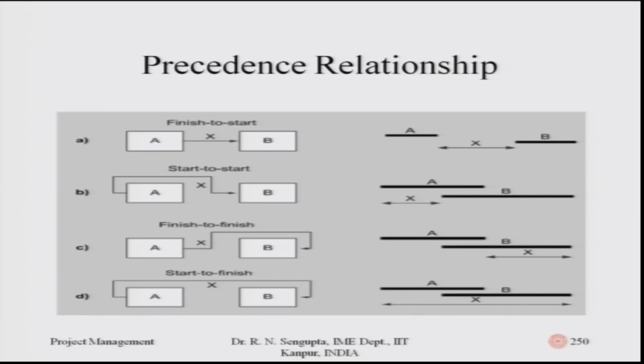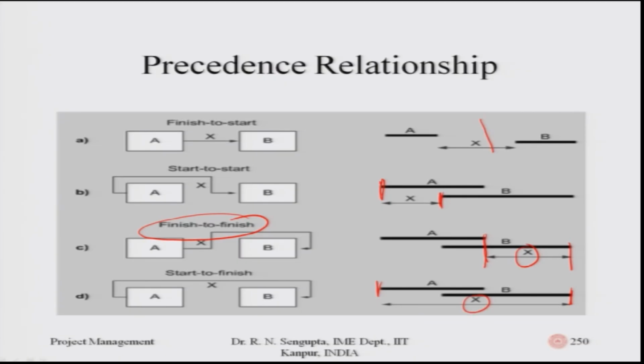Let me at least for this diagram try to make it much clearer. This is the end and this is the end, so this x is the finish to finish or end to end. Similarly, going back to start to start, this is the starting of A and starting of B, x is there. For start to finish, A is starting and B is ending, and x is defined.